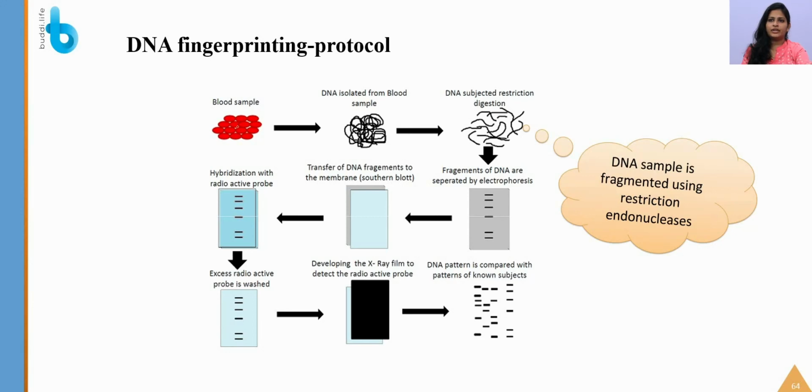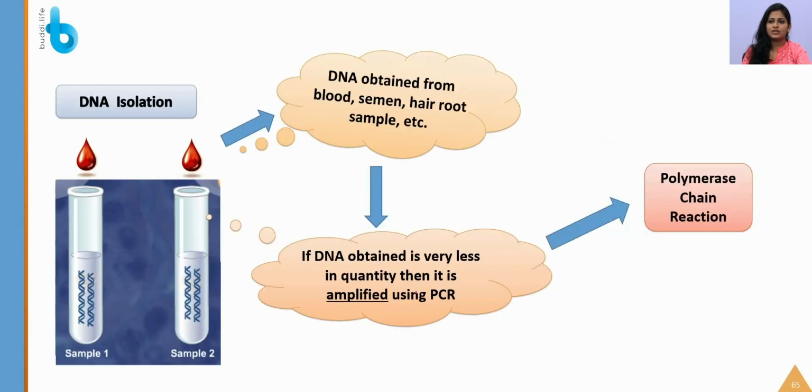So, this is the protocol for DNA fingerprinting. The blood sample will be collected and DNA will be isolated from the sample. The DNA will be subjected to restriction using restriction endonucleases, so it will be fragmented. After that, fragments of DNA are separated by electrophoresis and transferred to a Southern blotting membrane. After blotting, they will be hybridized with radioactive probes. These radioactive probes will bind to the complementary DNA. After that, the excess radioactive probes will be washed off and the nylon membrane will be subjected to X-ray film in order to see the autoradiography and the pattern which is developed.